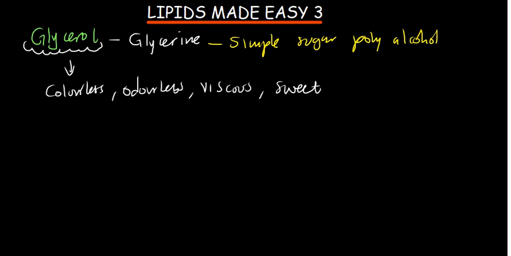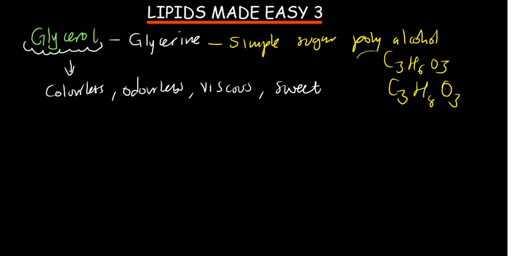So it has three hydroxyl groups. Remember when I was teaching carbohydrates, when we were looking at monosaccharides, we talked about trioses. Remember, I said that the trioses are confused with glycerol. You are going to see. Okay, so glycerol has got three hydroxyl groups. So the formula for glycerol is C3H8O3.